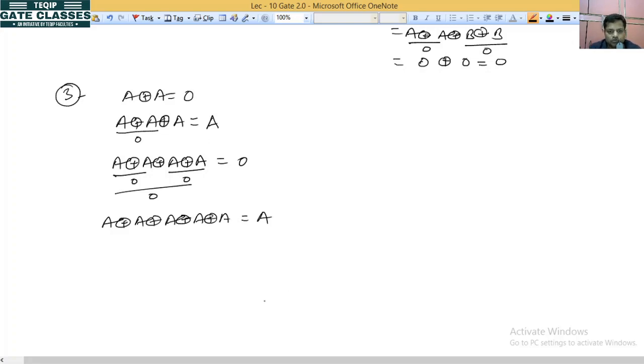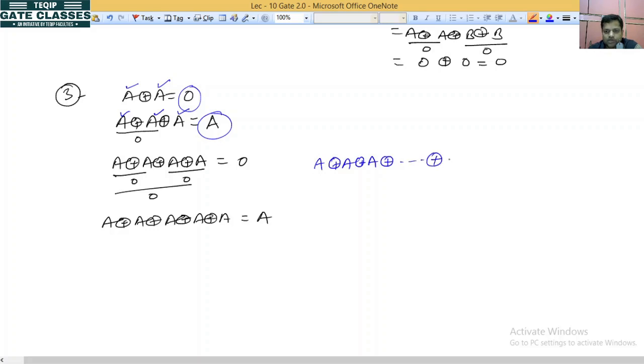Okay? So whenever we have an odd number of operands, for example here the operand number is odd, we get A. If the number of operands is even, then we get 0. So we can generalize one formula here, A XOR A XOR A XOR and so on.